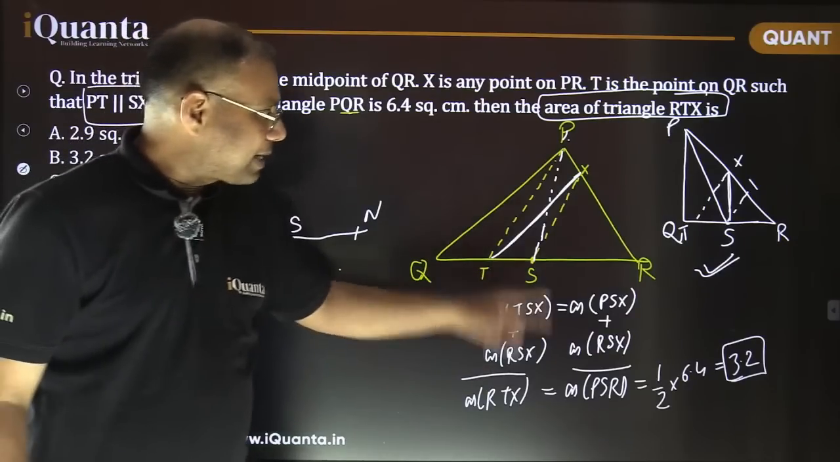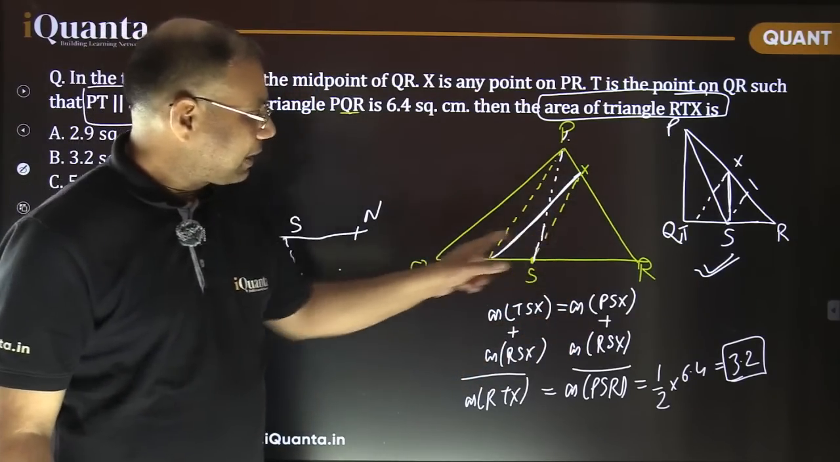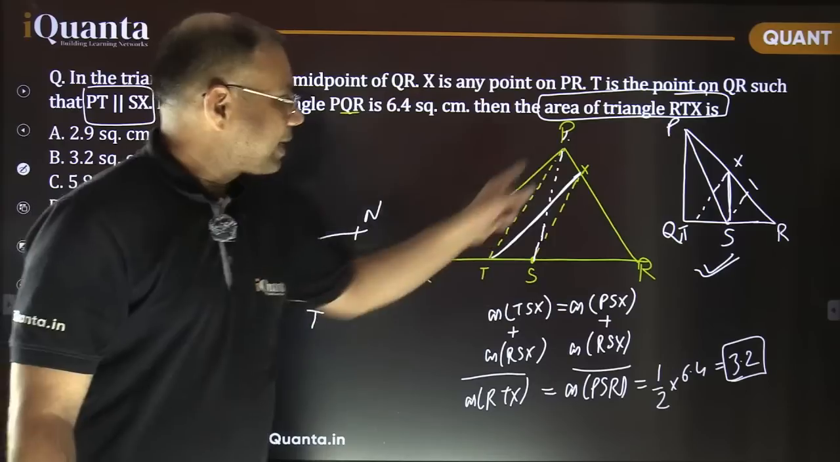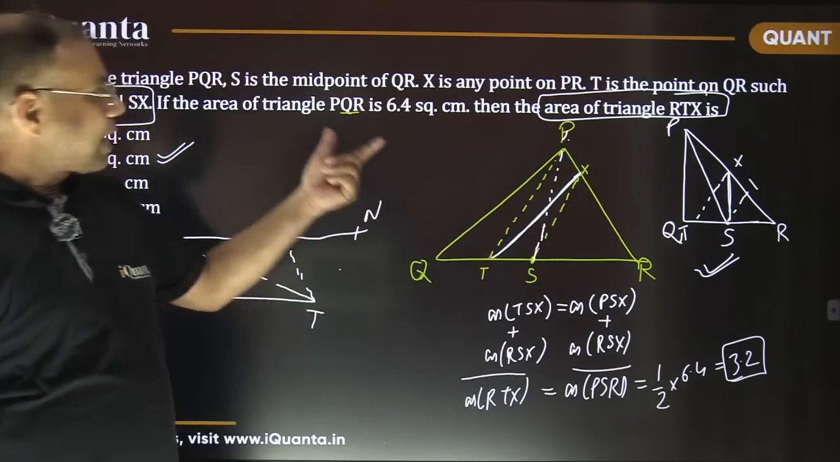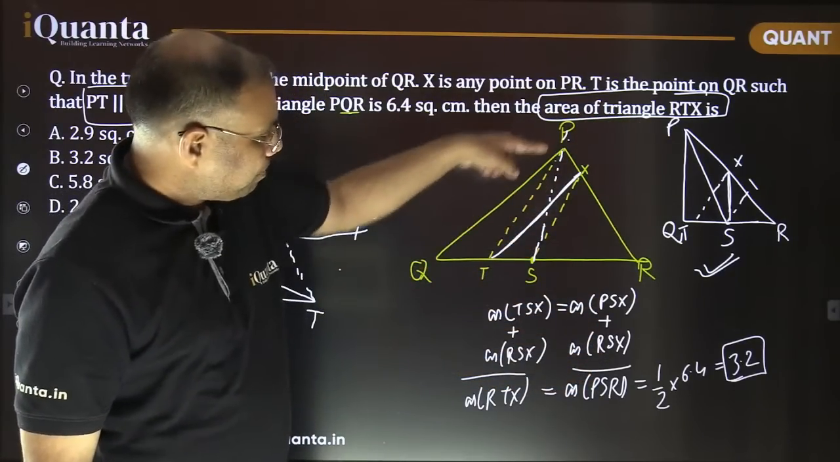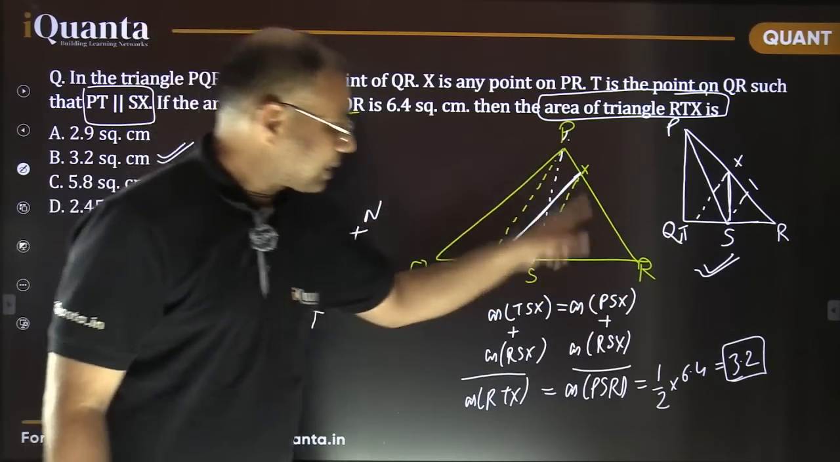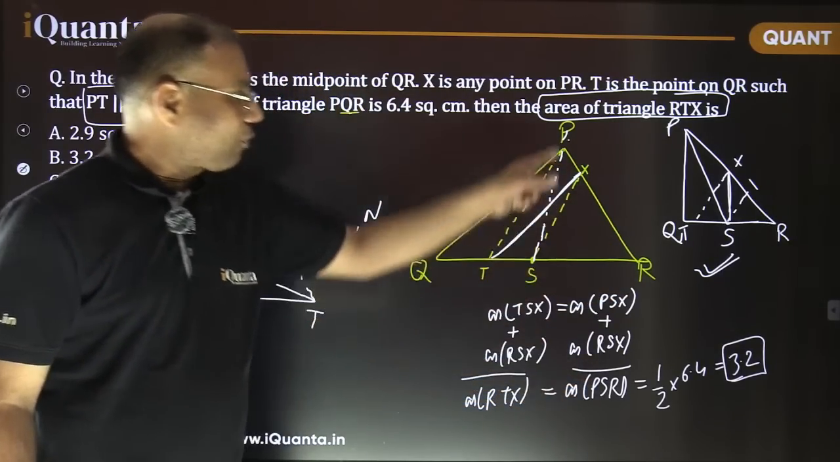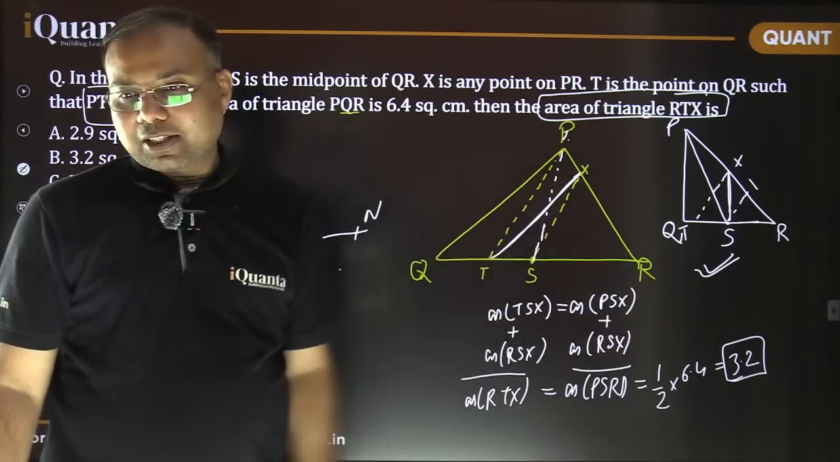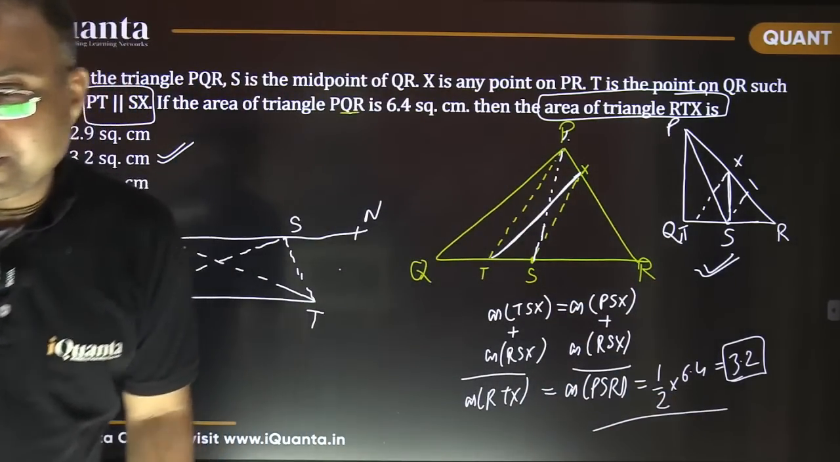And I just added the remaining triangle RSX on both sides. So RSX plus TSX makes RTX, the complete triangle whose area we wanted to calculate, this one. And when I added RSX to PSX, PSX plus RSX makes this complete triangle PSR, which is simply half of the entire triangle. That's it. Is it okay? Clear?